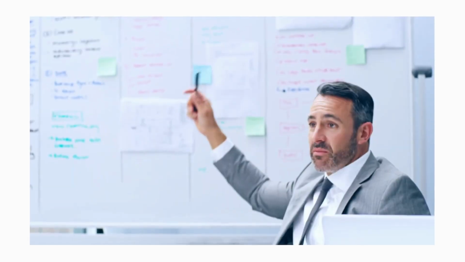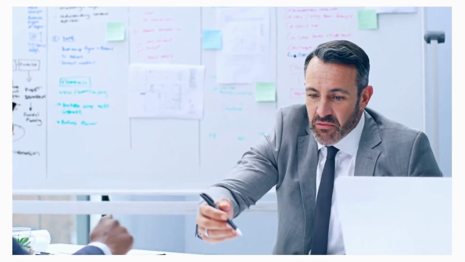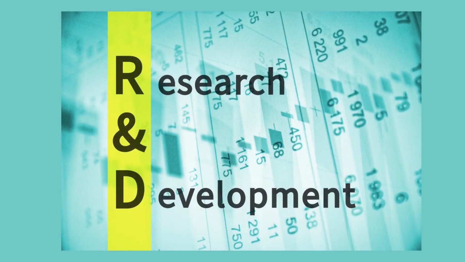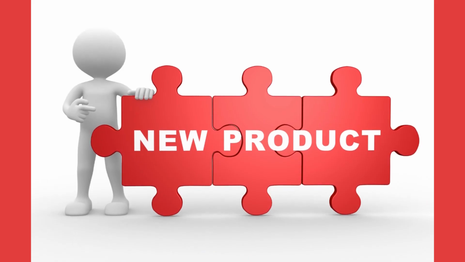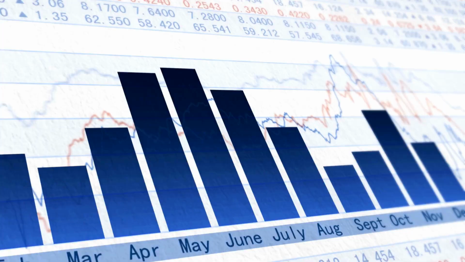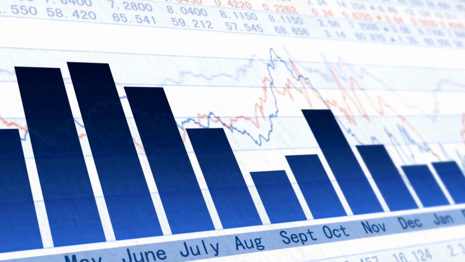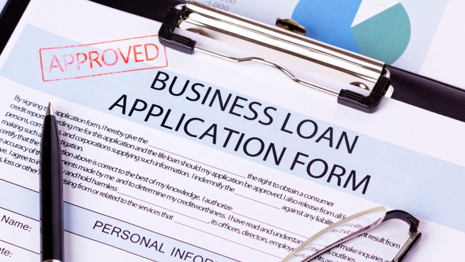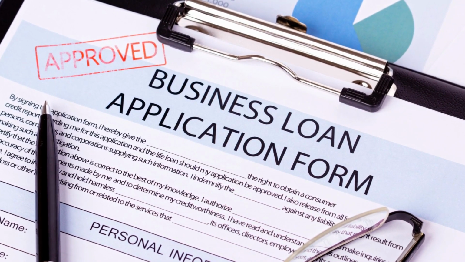First, businesses often rely on borrowing money to grow. When interest rates are low, companies can borrow money more easily and invest in growth opportunities like research and development, new products, and marketing campaigns. This can lead to increased profits and higher stock prices. For example, let's say there's a manufacturing company that wants to invest in a new product line. If interest rates are low, they can take out a loan to fund this investment at a lower cost. This can help them increase their production and drive up their stock price.